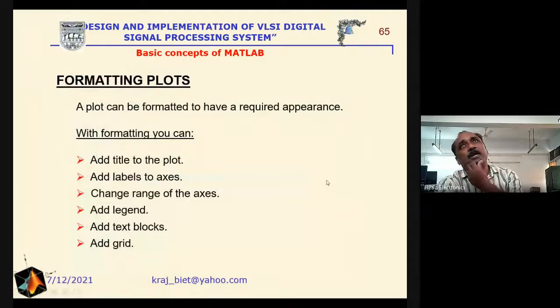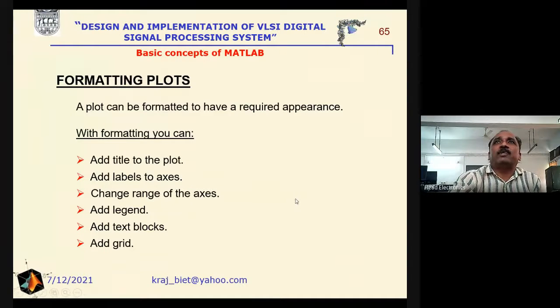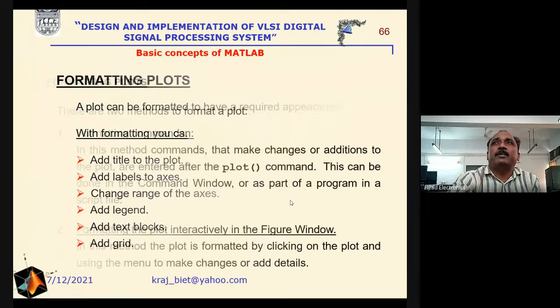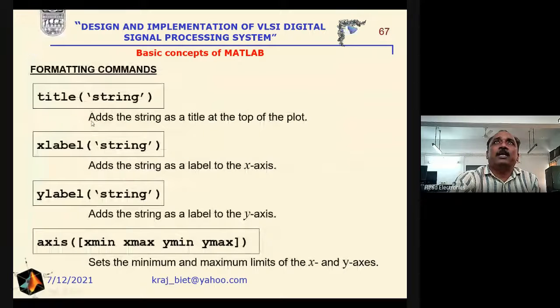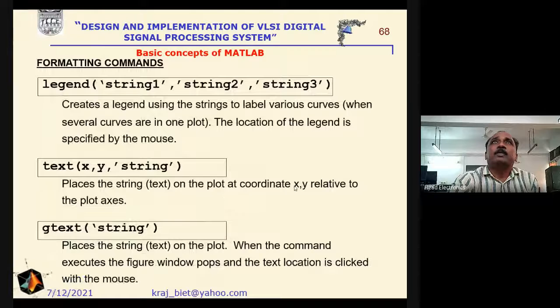So we have to add the title to the plot, add labels to the axes, change the range of the axes, add legend, add text blocks, and add grid here. In order to add the title, we have to use title, then whatever string is right here, x label, then x string here, y label, and write the string here, and axis, that is the range of the axis, x minimum to x maximum, y minimum to y maximum here. Legend, string 1, string 2, string 3, accordingly we can introduce here the legend, and text, say at the position of x y, which position we are